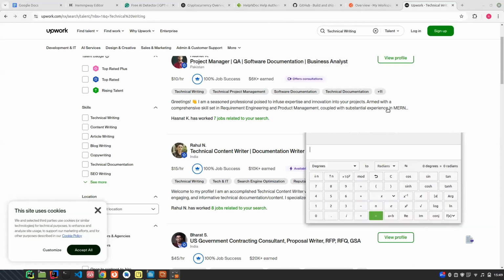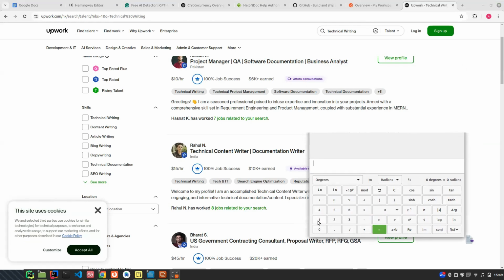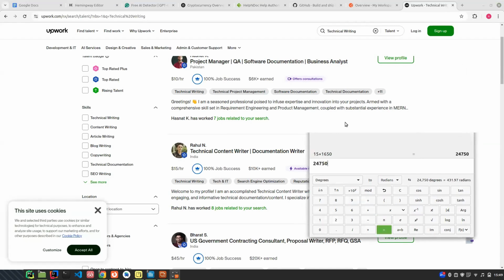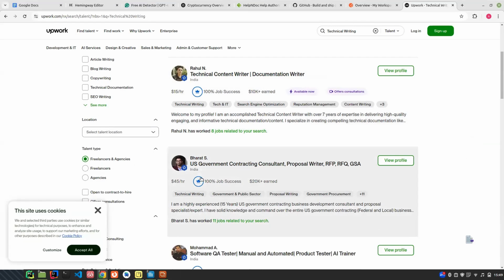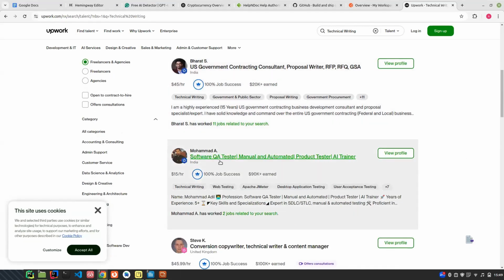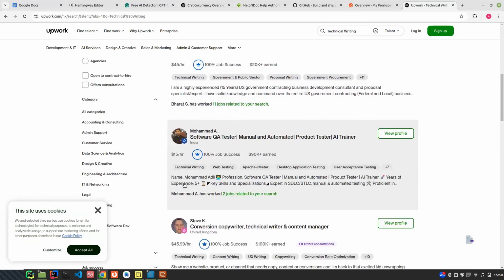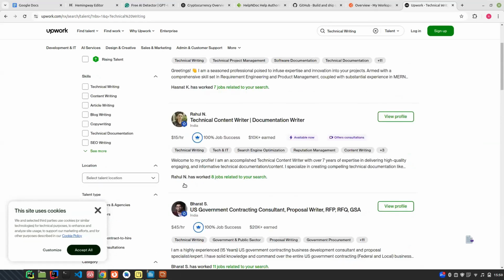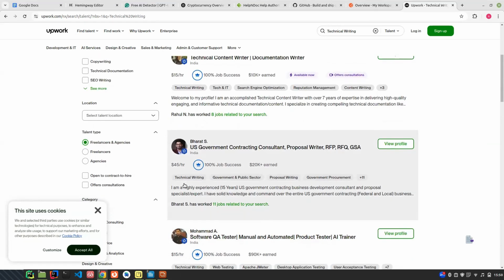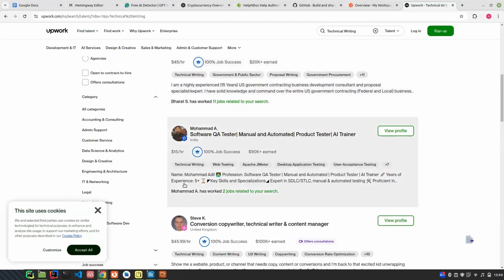Okay, you can't see my calculator, so let me just use a regular rate of 1,650. Per hour, this guy is collecting 24,000 Naira. This is another person, a writer, charging $45 per hour. This one is a tester and also an AI trainer, also into technical writing, charging $15 per hour. These are talents, these are freelancers.